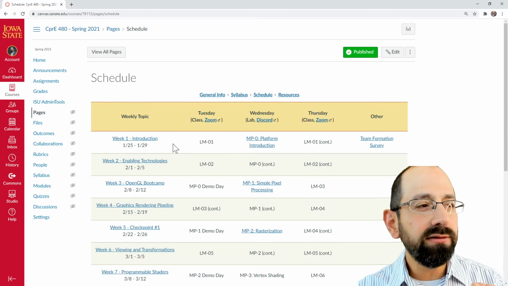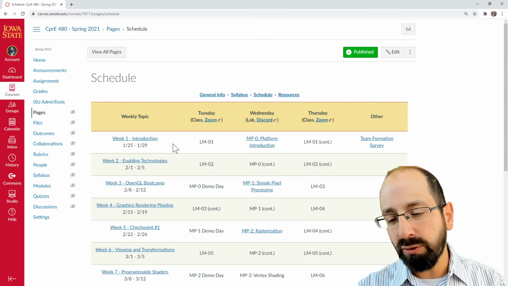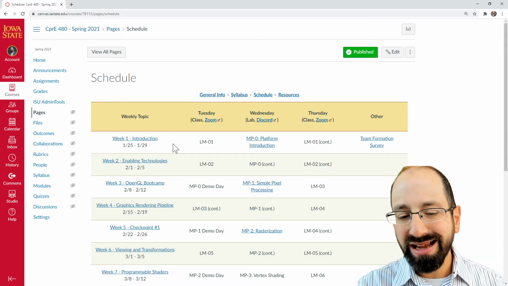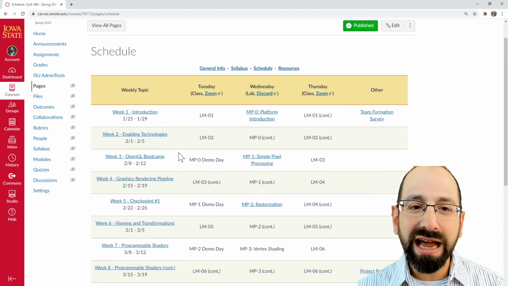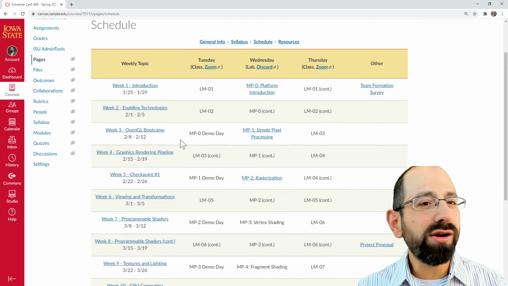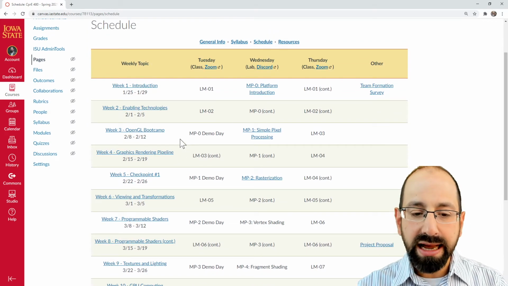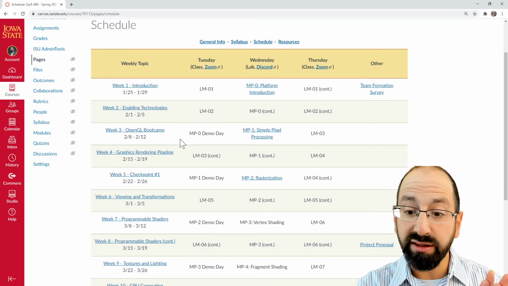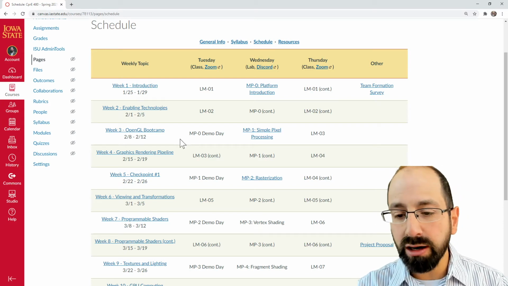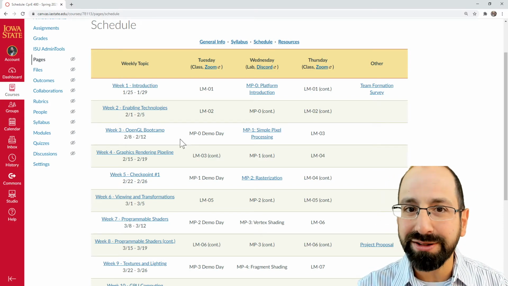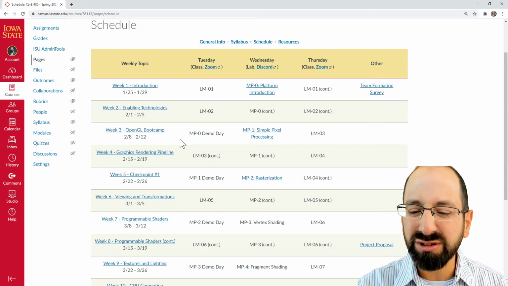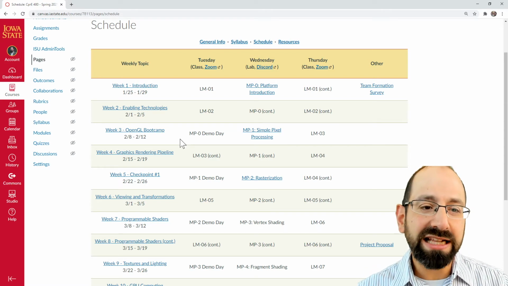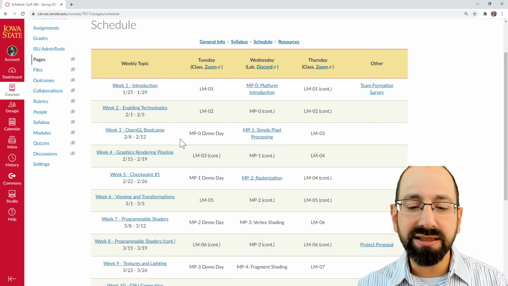I have less confidence in the pacing for how the topics are going to progress. This is my planned progression of topics, but it's a little harder for me to know, based on your interest, where we may want to explore deeper and take a little bit more time. Conversely, where we may just be getting bored with a particular topic, we may want to skip through certain things, and that's fine as well. That's my pretty rough topic schedule here.